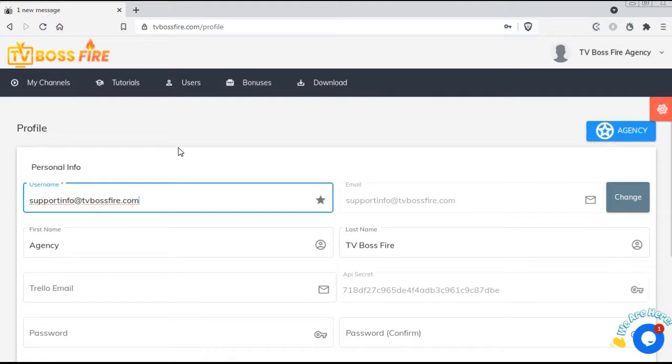If you've purchased an unlimited channel license, for example, which is subscription based, and you change your login email inside of your profile, the system may not recognize your account and may disable it. So again, it's extremely important. Please change your email only if necessary.